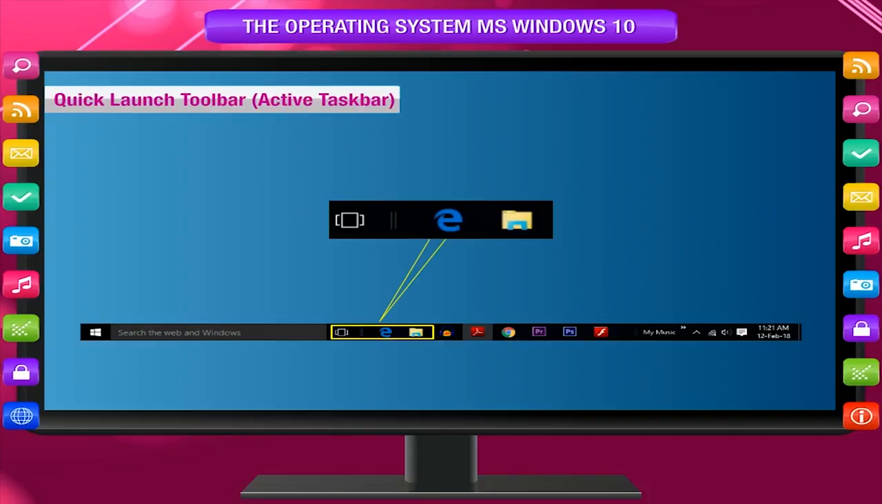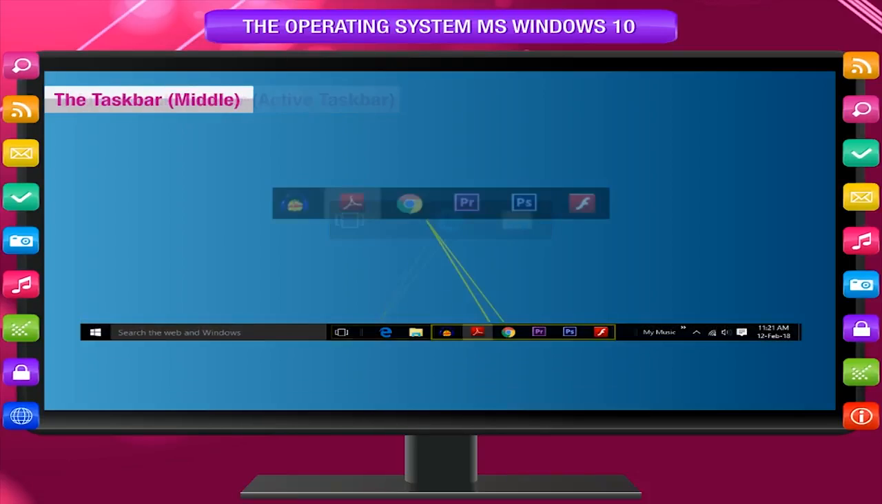Quick Launch Toolbar or Active Taskbar. The Quick Launch Toolbar, called the Active Taskbar, is located on the taskbar when added and is a convenient way to open apps or programs. You can add or remove shortcuts in the Quick Launch folder to have easy access from the Quick Launch toolbar to programs that you frequently use.